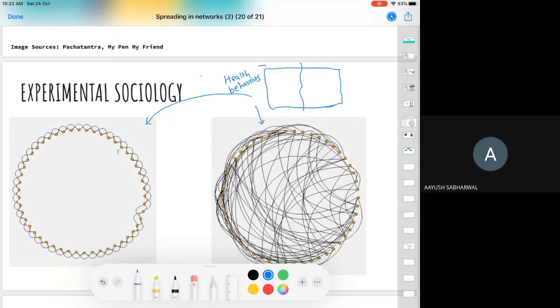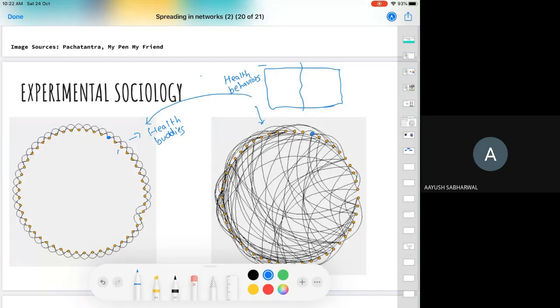So the network structure is being controlled by us. If a person joins in this world, he will have these 4 connections with the people on both sides of him. And if a person joins here, he'll have some random friends. That way you can make these 2 kinds of networks. In addition, we call friends health buddies. Whenever a health buddy of mine adopts certain information, I am given a notification. This is the entire setup.